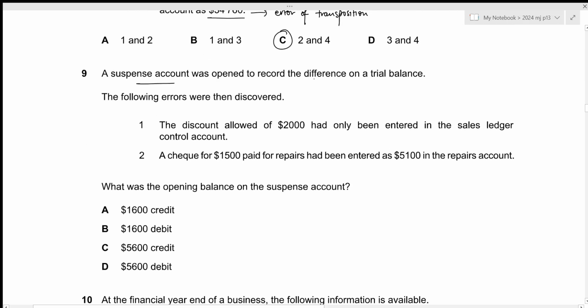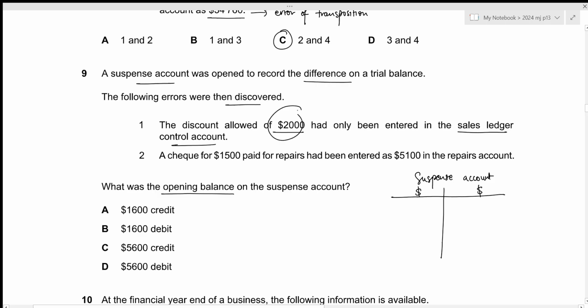A suspense account was opened to record the difference on a trial balance. The following errors were then discovered. We need to calculate the opening balance on the suspense account. So we'll prepare a suspense account and we will only enter the amounts, not the headings. The first error is that the discount allowed of 2,000 had only been entered in the sales ledger control account. So it just means that we did not record discount allowed as an expense separately on the debit side. So within the trial balance, we now have to record this expense on the debit side. So as a result, on the suspense account, it will go on the opposite side.